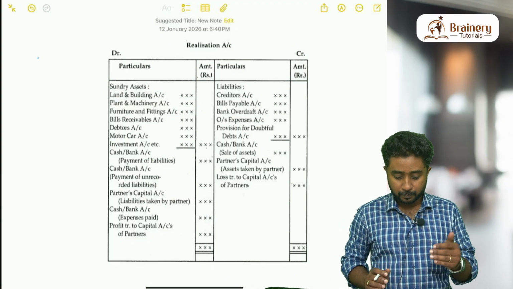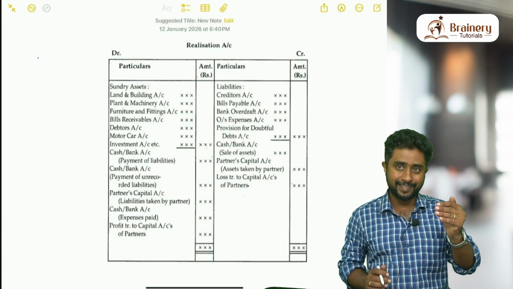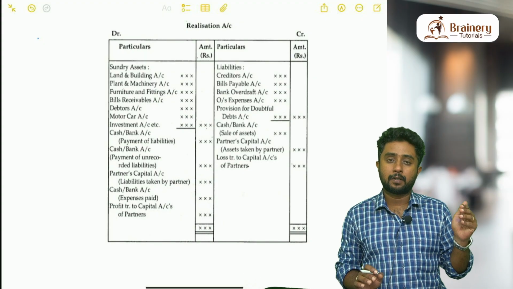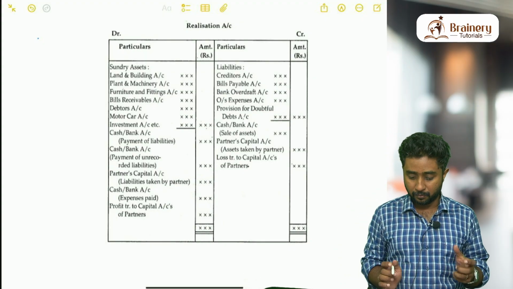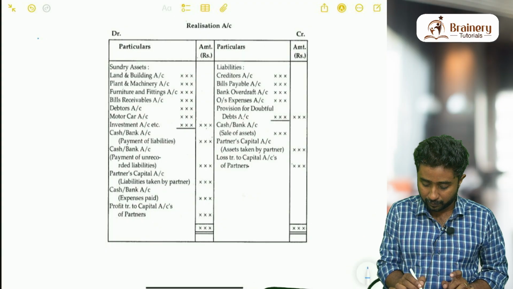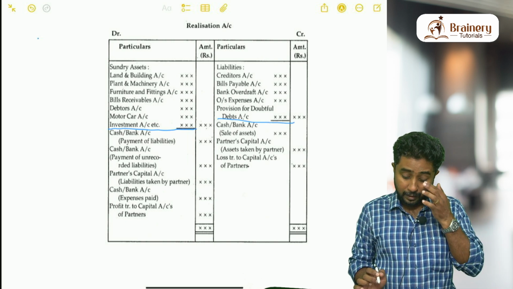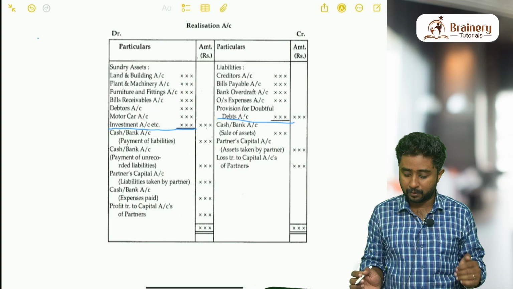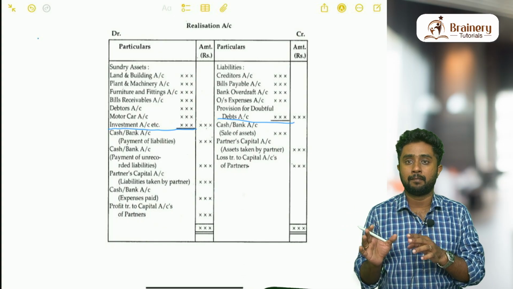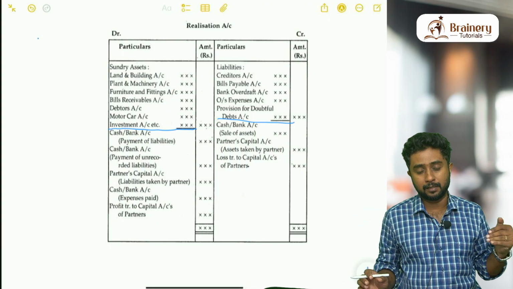Now when it comes to the contents of this account, we can classify the account into three categories or three stages. In the first stage, we do the transfer of assets and transfer of liabilities. I am drawing a line here, as you can see. Till the point where I have drawn the line, all these things come under the transfer of assets as well as the transfer of liabilities part. So the first part of realization account is the transfer of assets and transfer of liabilities.